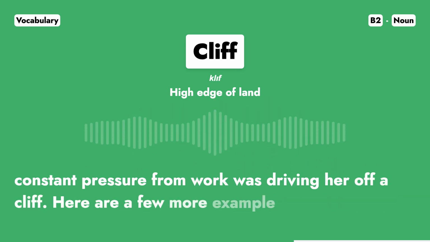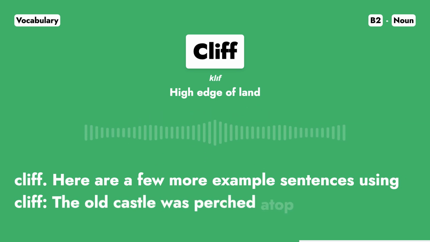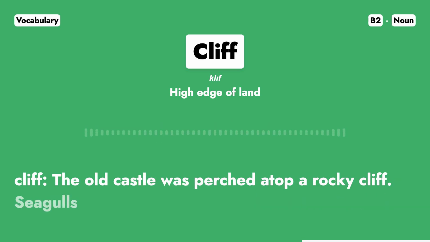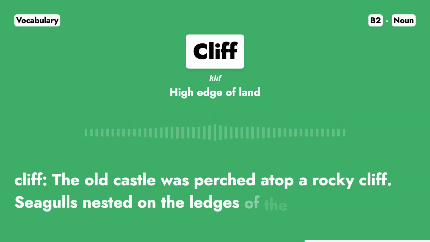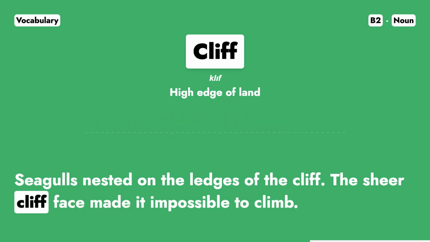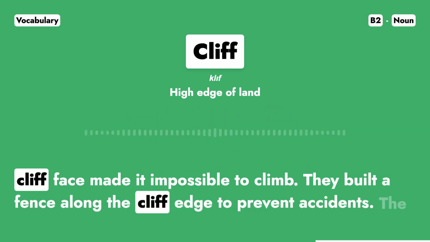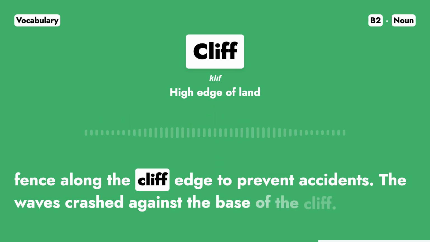Here are a few more example sentences using cliff. The old castle was perched atop a rocky cliff. Seagulls nested on the ledges of the cliff. The sheer cliff face made it impossible to climb. They built a fence along the cliff edge to prevent accidents. The waves crashed against the base of the cliff.